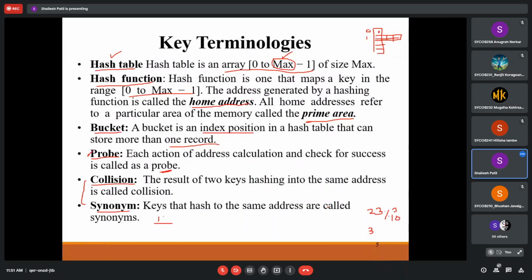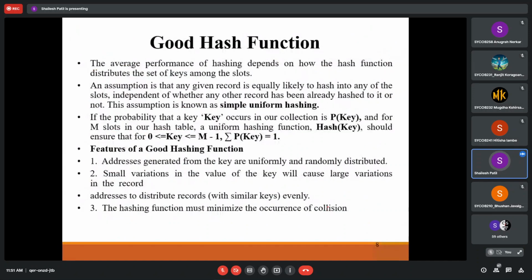Yes, sir. Okay, so now the next is the hash function, again, the good hash function. If you have any question, such as write a short note on a good hash function, or illustrate a good hash function, the main thing we have to consider is which hash function we will call a good hash function. Can you elaborate?